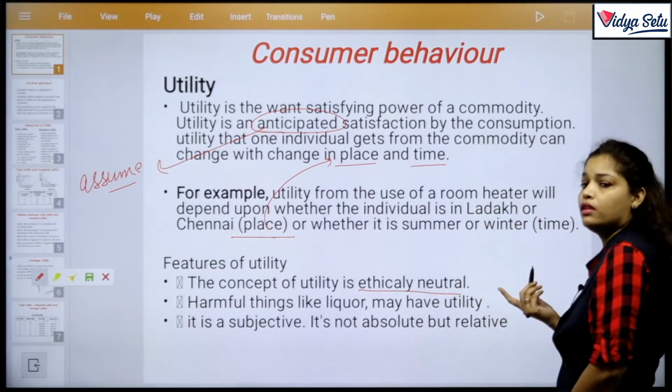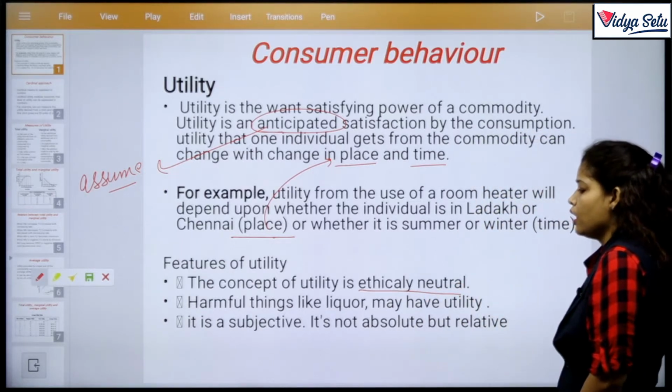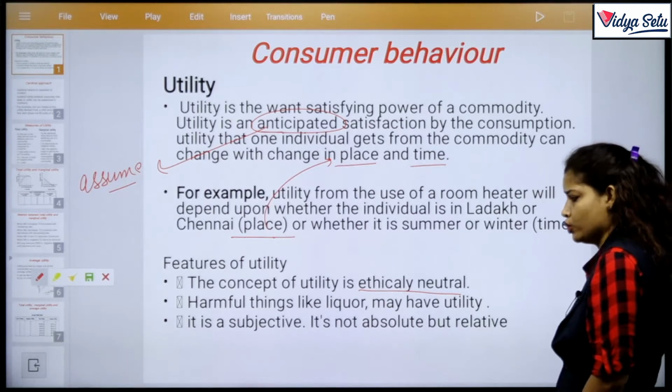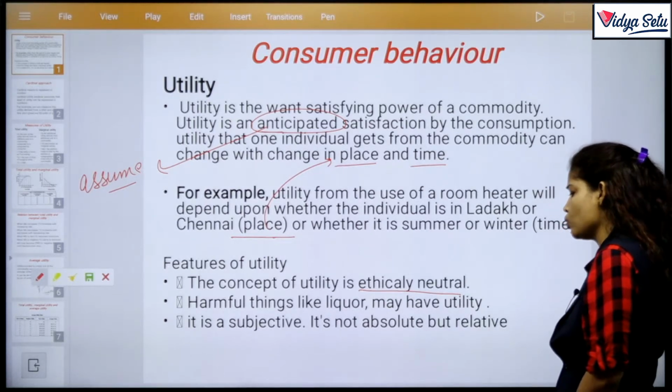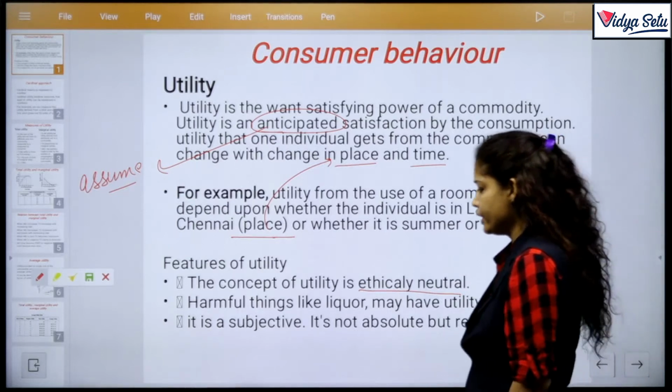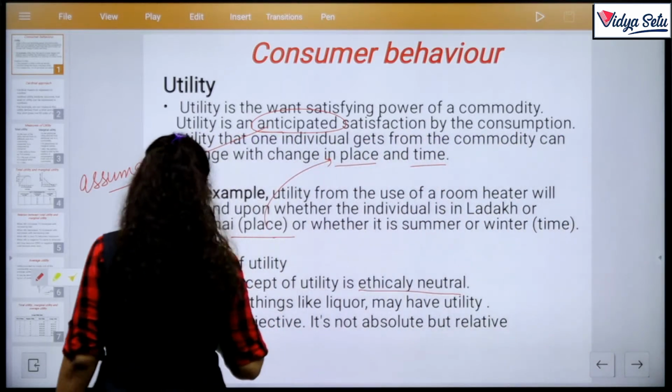Clear? An apple keeps away the doctor, so apple is a good want. A harmful thing like liquor may have utility. It is subjective. It is not absolute but relative. It is subjective. What does it mean?